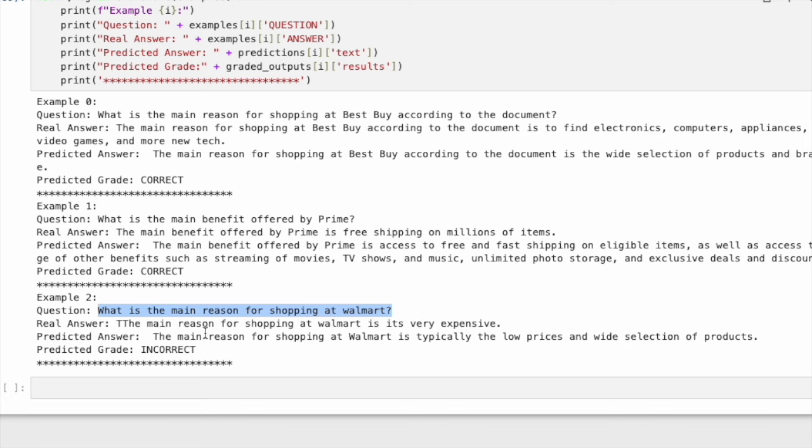All right, for example 2, the question is, what is the main reason for shopping at Walmart? The real answer, according to our prepared question and answer pair, is the main reason for shopping at Walmart is it's very expensive. The predicted answer given by the task LLM is new. The main reason for shopping at Walmart is typically the low prices and wide selection of products. Predicted grade by the evaluation chain is incorrect. As we can see, the real answer and the predicted answer are not matching, and the LLM graded the prediction as incorrect. So in conclusion, we have seen how to use an evaluation QA LLM to grade the output of another LLM.